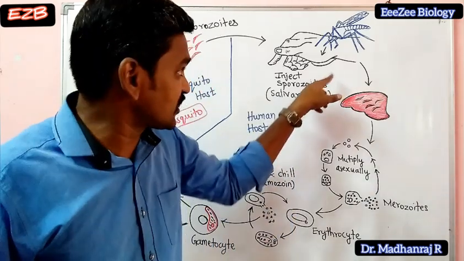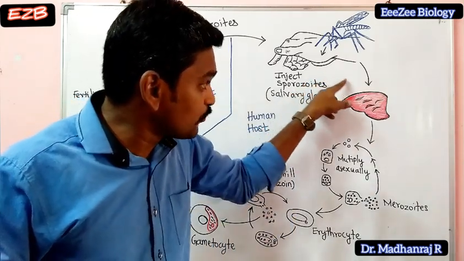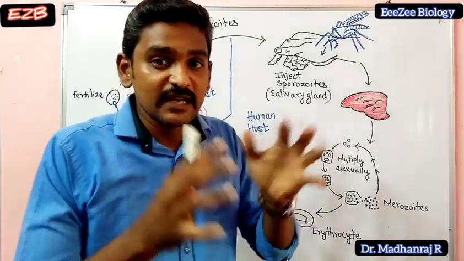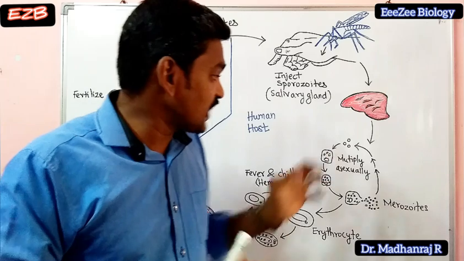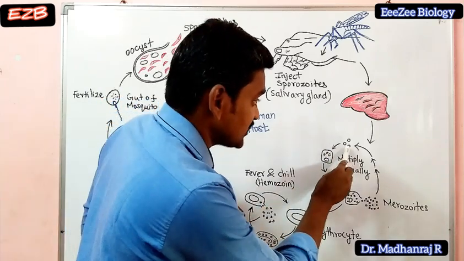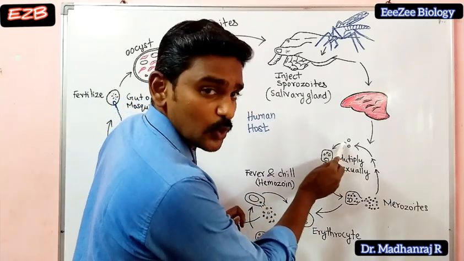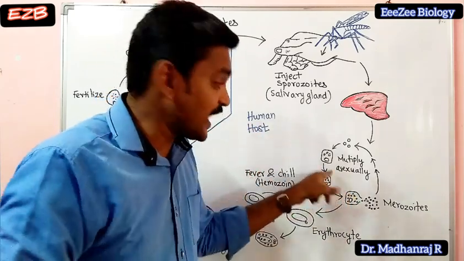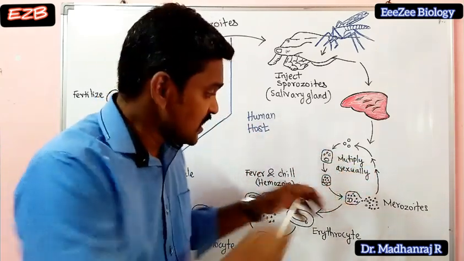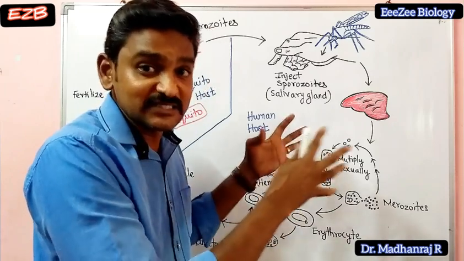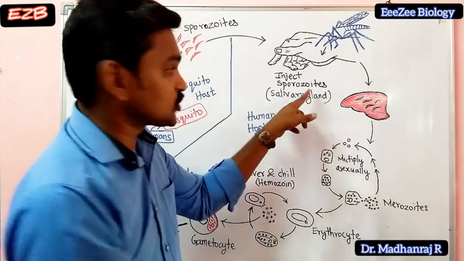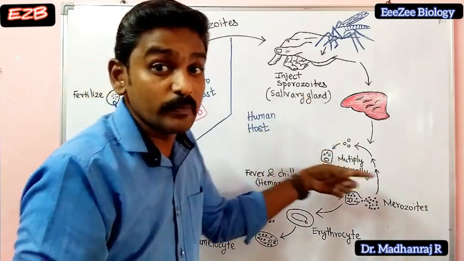After injection, these sporozoites will move through the bloodstream and reach the liver. In the liver cells, what will happen? The sporozoites keep on multiplying through asexual reproduction. They will increase in numbers and release the merozoites. Now the sporozoites will become mature merozoites.